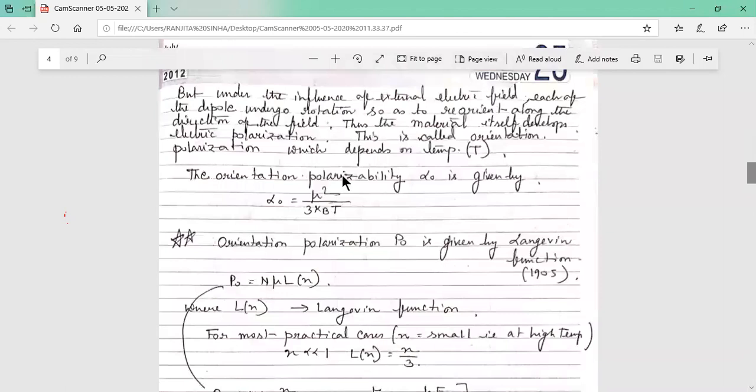Remember this one; it is not necessary to deduce the expression. Just remember alpha O equals mu squared by 3 kBT. Here k with small b suffix is the Boltzmann constant, and mu is the dipole moment. The orientational polarizability is mu squared by 3 kBT. Only remember this for your MCQ answer. No need to deduce this.